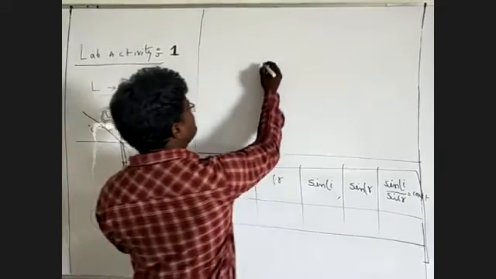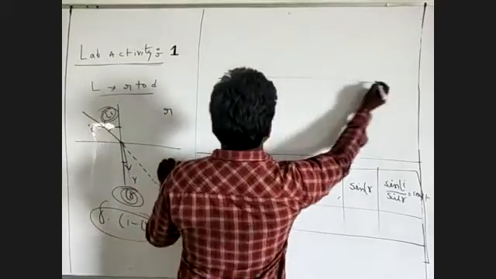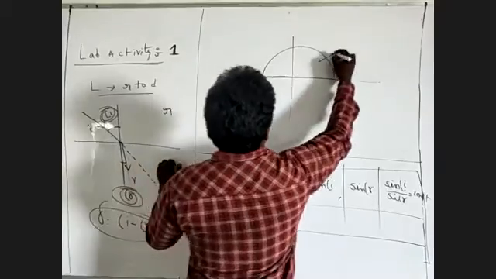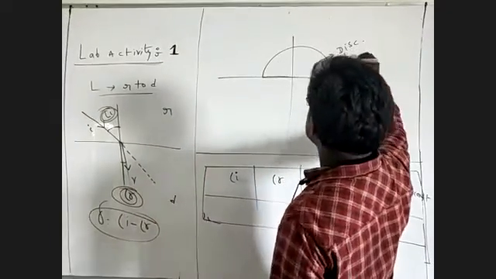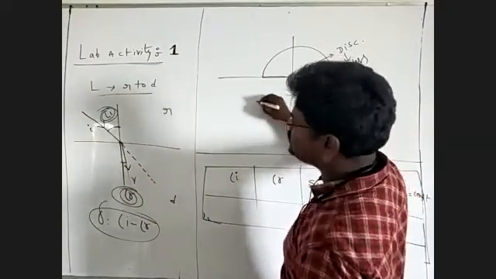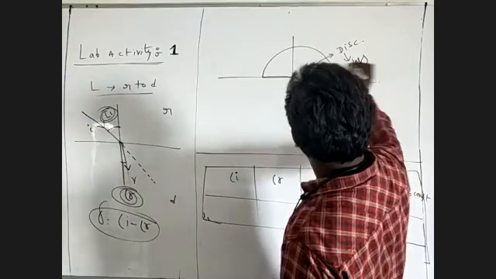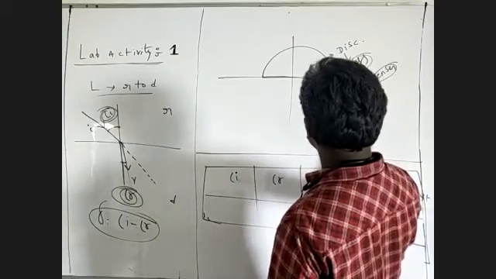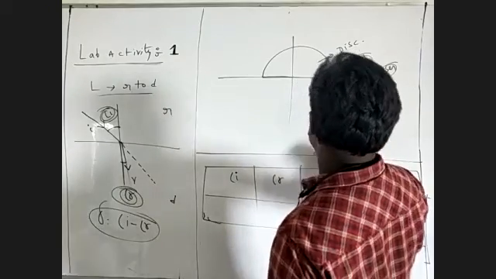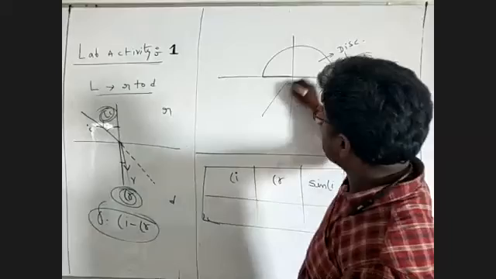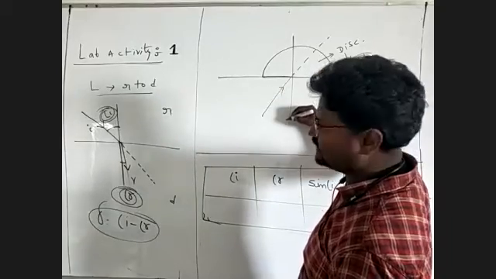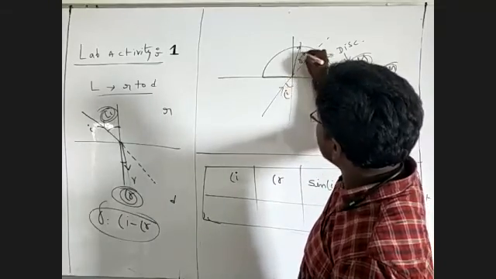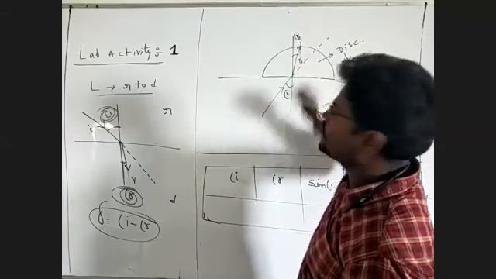Now here I'm taking a glass disc, made up of glass. This is air. The glass is taken as the denser medium and air is taken as the rarer medium. Light travels from the rarer medium, this is the actual direction of the ray, but it bends towards this direction. This is the angle of I and this is the angle of R. I'm showing this tomorrow.